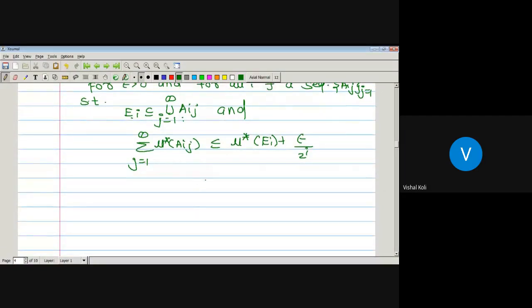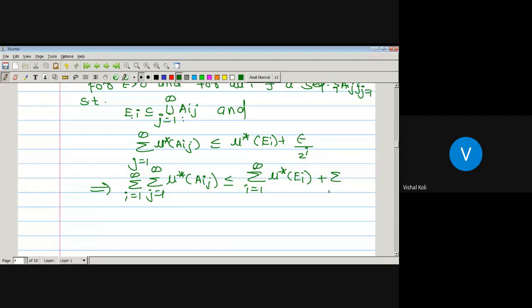Now let us take the summation over i running from 1 to infinity on both sides. Then we get the summation over i from 1 to infinity of the summation over j from 1 to infinity of mu star of A_ij, which is less than or equal to the summation over i of mu star of E_i plus the summation over i of epsilon upon 2 raised to i. There is no term of i in epsilon, so epsilon works as a constant, which gives the summation over i of mu star of E_i plus epsilon times the summation over i running from 1 to infinity of 1 upon 2 raised to i.